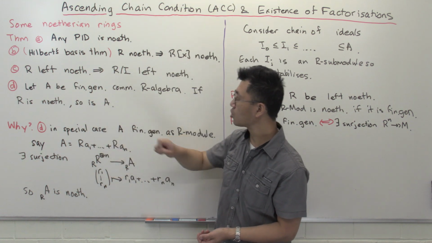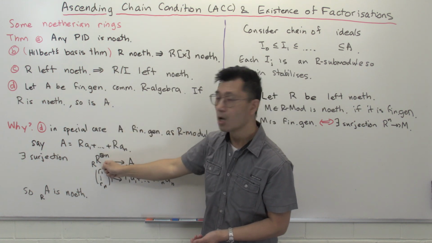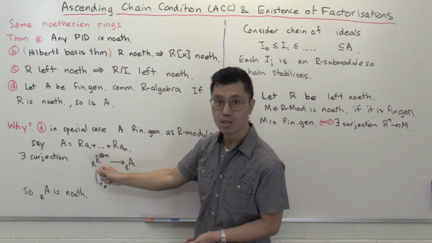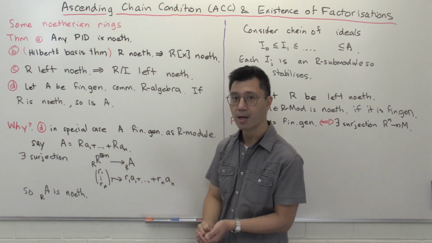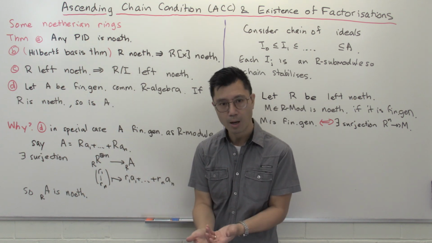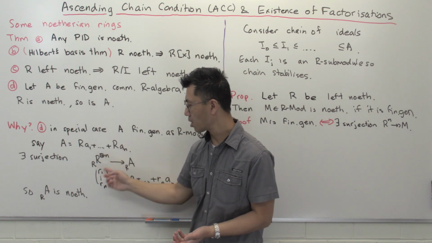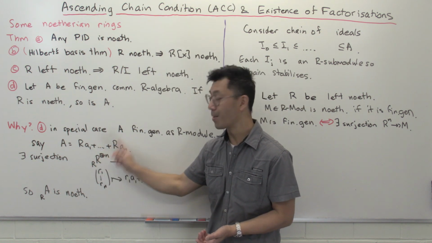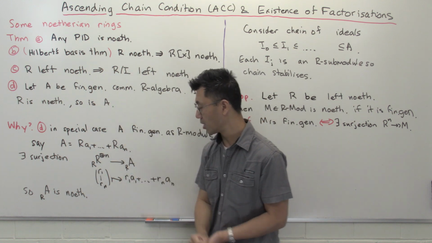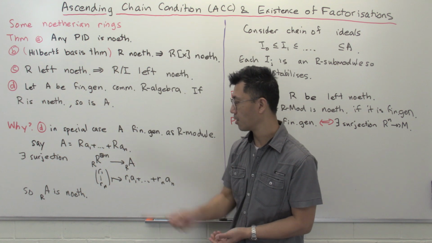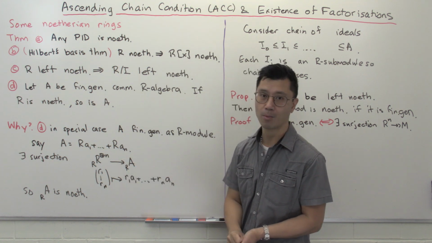So the first thing is that we're assuming here R is going to be noetherian. So the direct sum of R with itself n times is also going to be noetherian. Remember, if you have a submodule and a quotient module which are both noetherian, then the original module is noetherian. If you apply that result several times, you'll see that R direct sum n is noetherian, assuming that R is noetherian. And this A is isomorphic to a quotient, so this also is noetherian. Okay, so you have this noetherian R module.